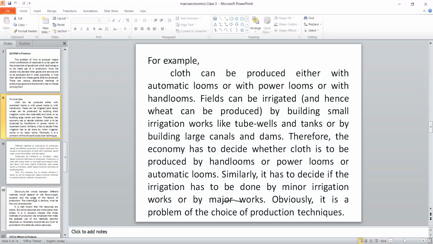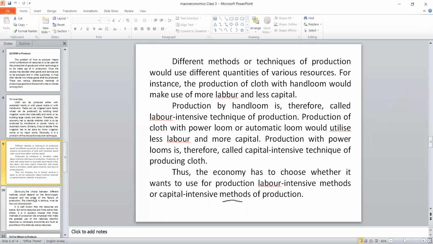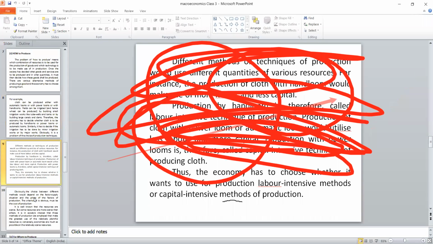Similarly, it is decided that irrigation would be a major product because of agro-based products. This particular agro product should move to the industry. So we should consider not only the particular product. We talk about the sectors like agriculture, industry, and service. So different methods we have to adopt. Out of different methods, one particular method.